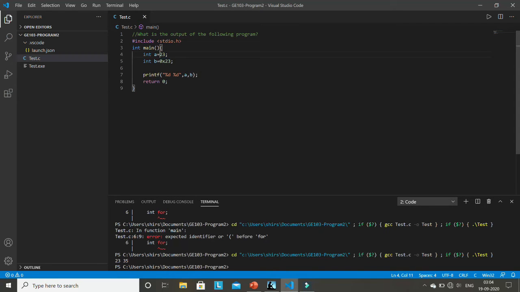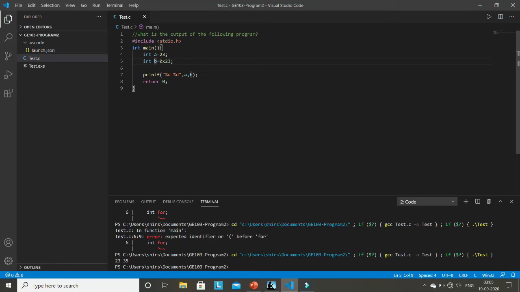A common question may rise in your mind: here we are storing 23 in the variable, here we are storing hexadecimal 23. So how exactly are they stored in the variable? If you remember, in my initial classes I explained what a variable is. The moment you write integer a, memory is allocated in the computer for that variable, and that memory size will be 4 bytes because it's an integer. Here you are storing 23 in decimal format, that is fine, but here you are storing hexadecimal format in variable b.